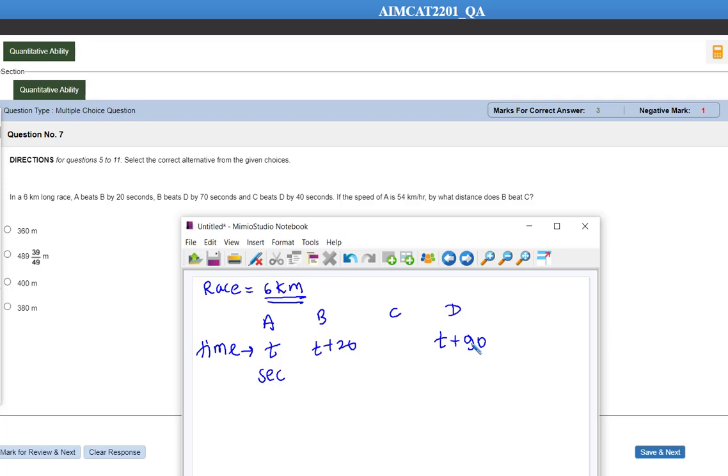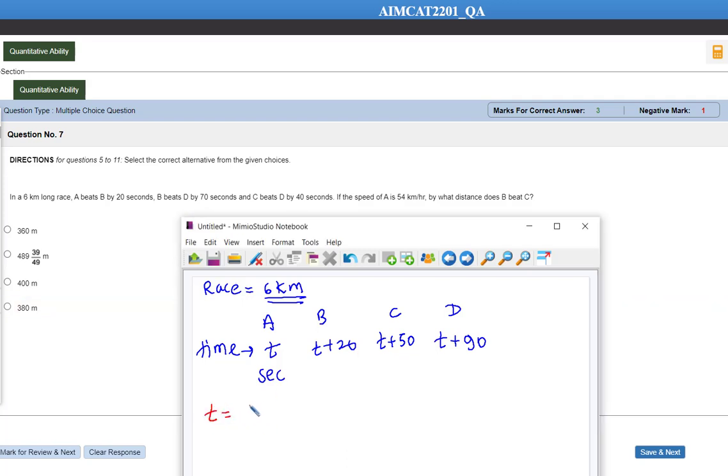C beats D by 40 seconds, means time taken by C is 40 seconds less than D, that is equal to T plus 50. Okay everyone, so now we know the speed of A is 54 km per hour. So from this we can find the value of T. So time taken by A, that is T, is equal to how much?